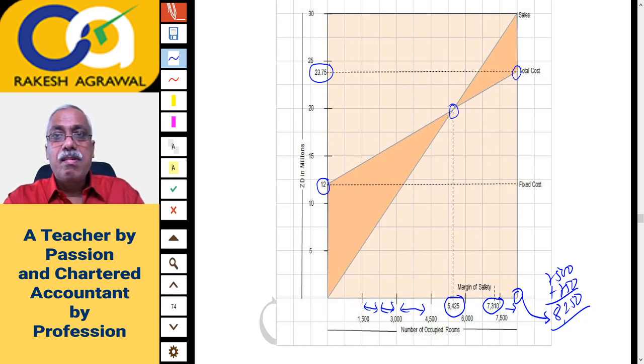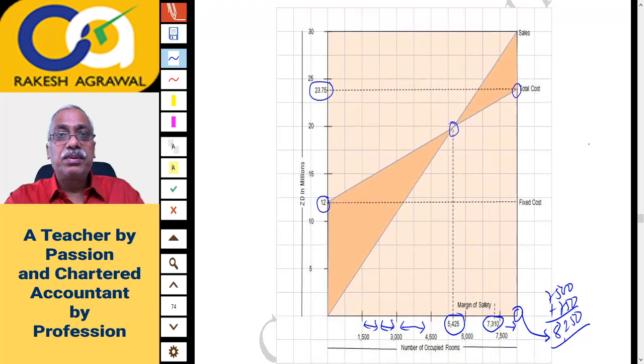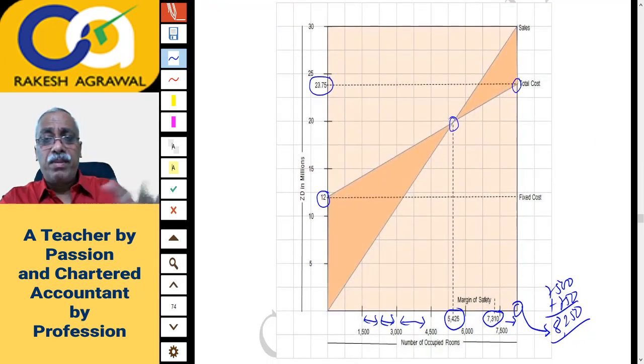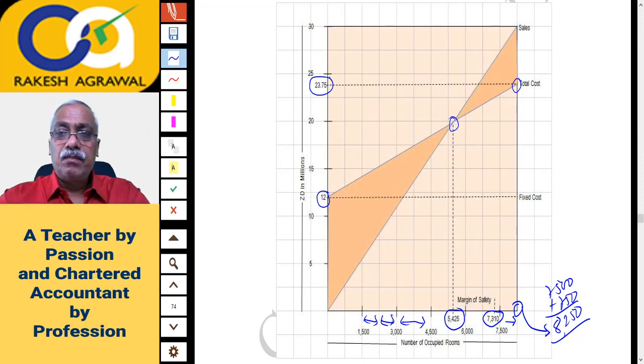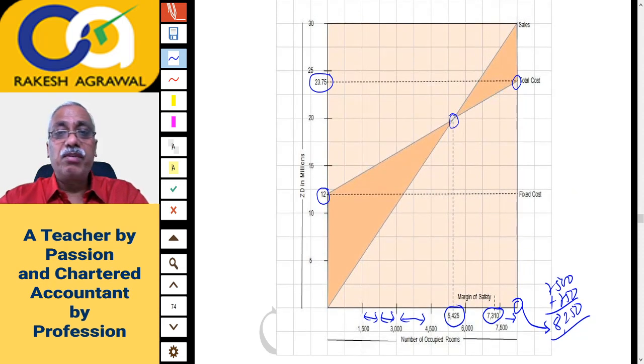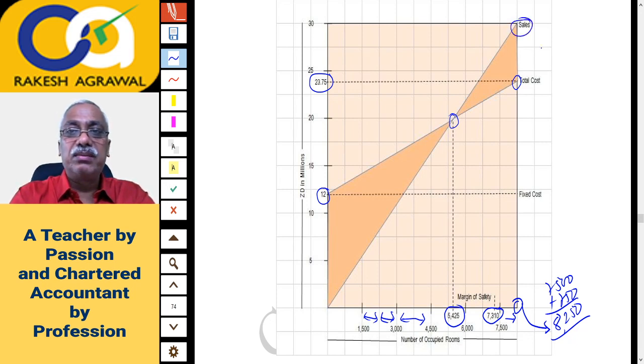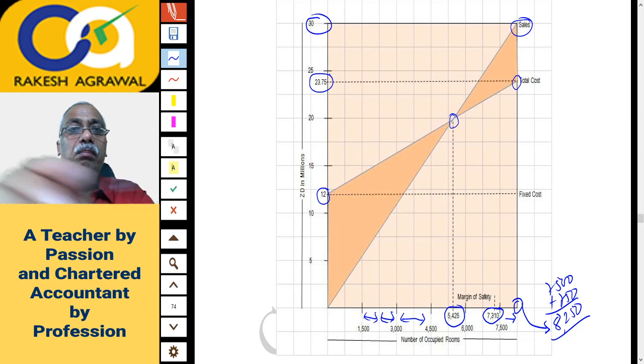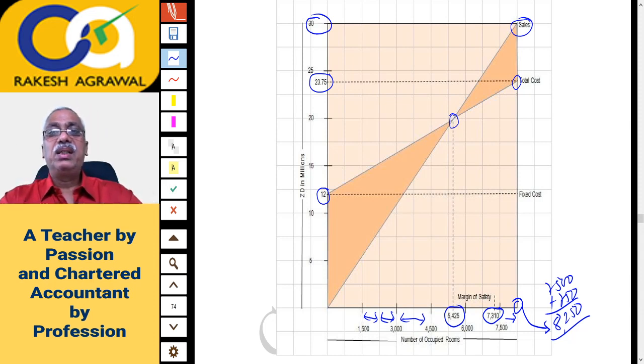Is that okay? Just understand this graph, right? It's a combined data of running Hotel Nico plus that rustic chic restaurant. Should I go ahead? If required, you can refer to it from your printed notes. We have discussed the fixed cost, the break-even point, and the margin of safety from the graph, and total cost is given to you at 8,250 room days, and total sales also we can calculate. The total sales on the sales line is 30 million ZD. So 30 million ZD is the total sales when 8250 room days are occupied.